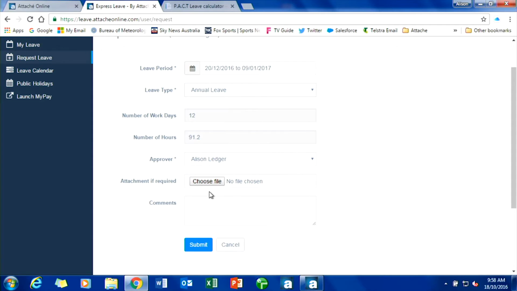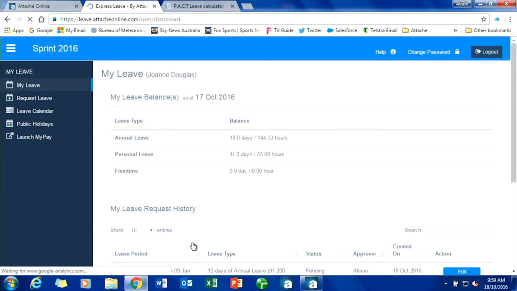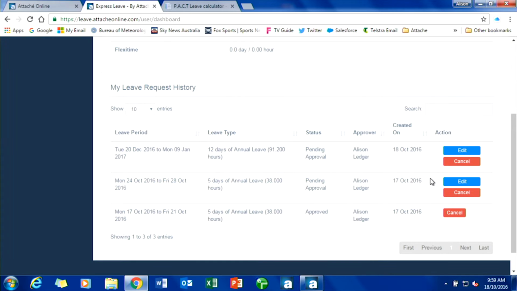The approver's Alison. I also have the ability to be able to upload a file or a document. So for example, at Attaché, if you're off sick, personal carers leave for more than 2 days, you need to submit a doctor's certificate. So I could actually scan that certificate in and attach it here for the HR manager as well, for our payroll officer. I can also incorporate some notes. Don't try and contact me, mobile phone will be off, anything like that. So you can add notes as well. So once I've done that, I just hit submit. That now goes and sends that email off to Alison for me. And you can see now down in my history, I actually now have 2 lots of leave pending approval.